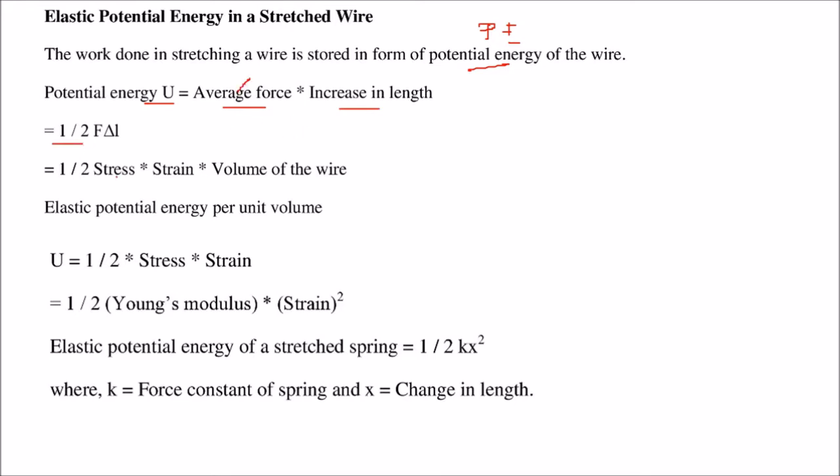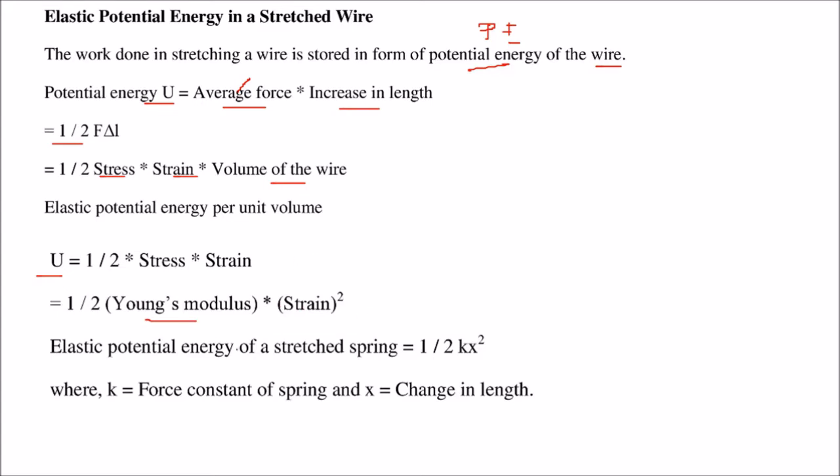That is half into stress into strain into the volume of the wire. So the elastic potential energy per unit volume U is given by half into stress into strain, and this is half Young's modulus into strain squared.